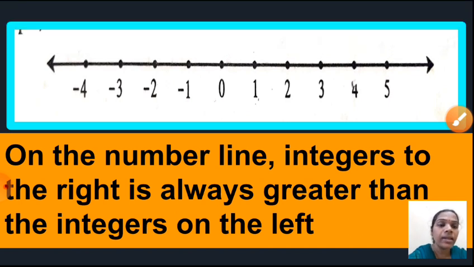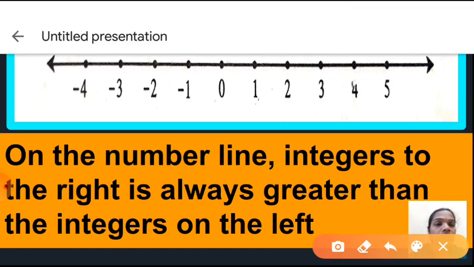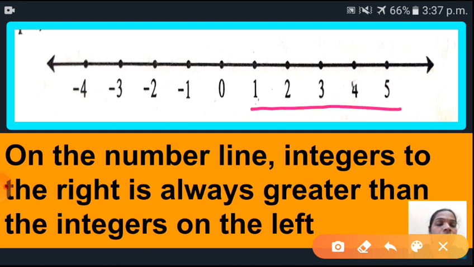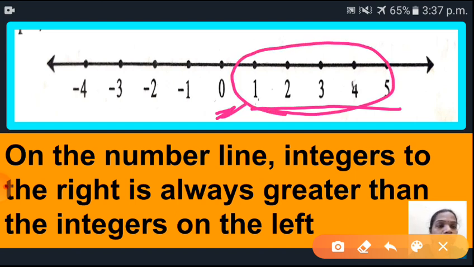Here on the number line, integers to the right are always greater than the integers on the left. So see here children, all these positive numbers are present on the right side of this 0. So all these positive numbers are greater than this 0. Okay.